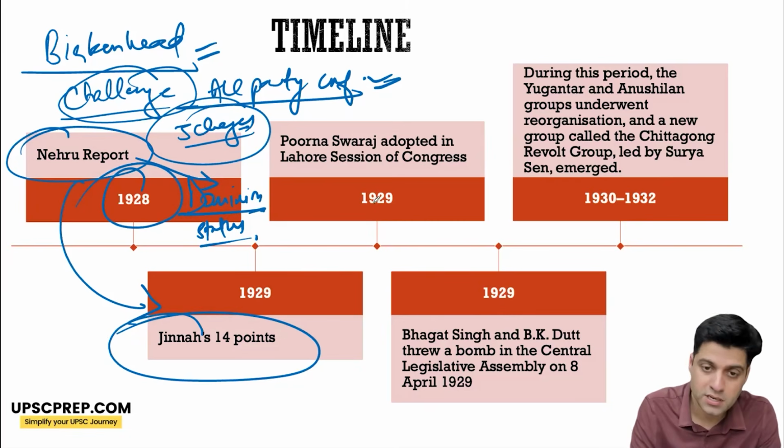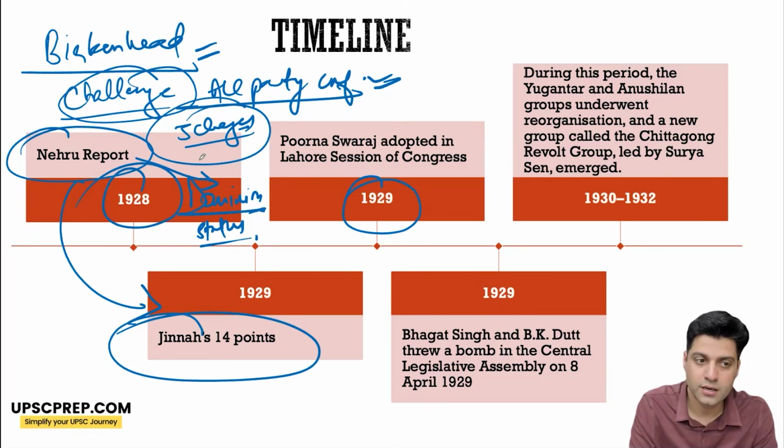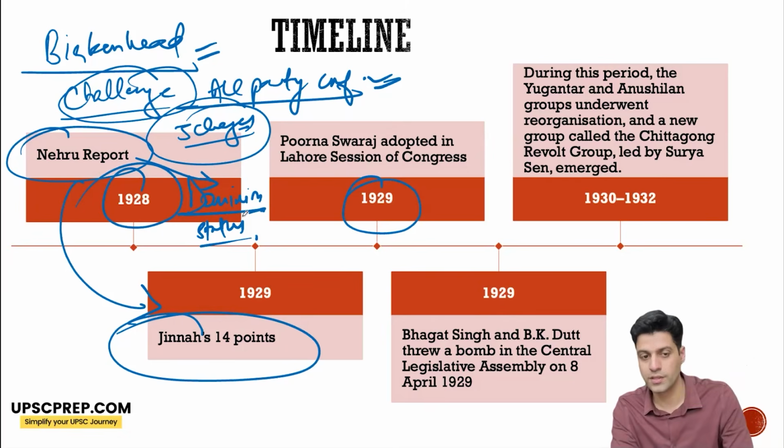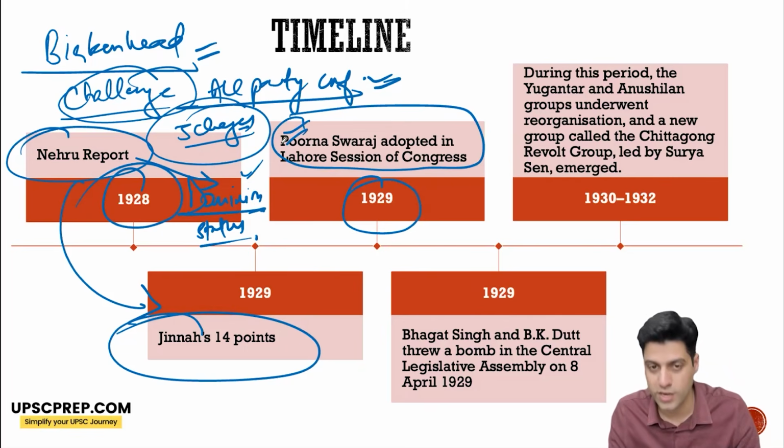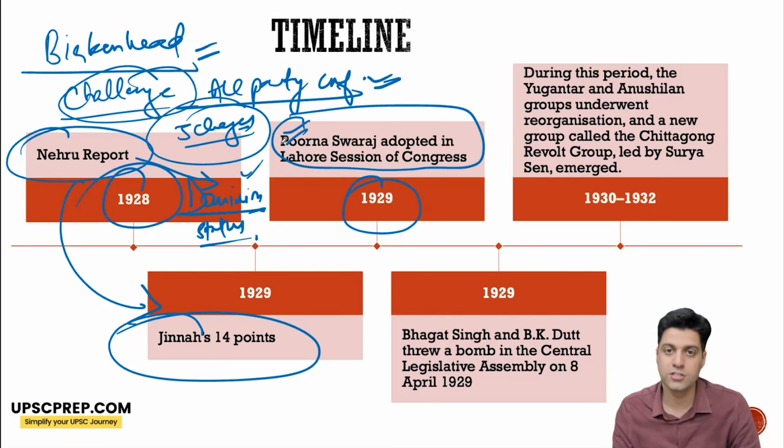And that is what happened. In 1929, when the English didn't agree to dominion status, the objective of Congress became Purna Swaraj, which was adopted in the Lahore session. And 26th January of 1930 was the first Swarajya Day, which was celebrated.